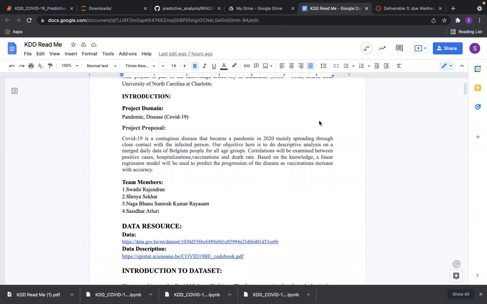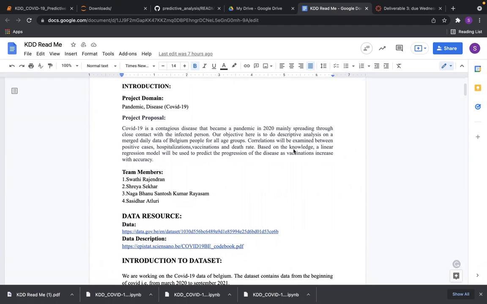So in the past 2 years, COVID-19 has impacted all of our lives with a lot of disturbing events and deaths all around the world. With the new variant Omicron arising, we thought an analysis of COVID-19 might be helpful during this tough situation. So we took the dataset from Belgium government website, which had a complete dataset starting from March 2020, that is the beginning of the pandemic, until September 2021, around the time which we chose this project.